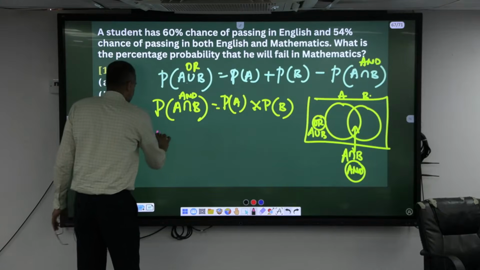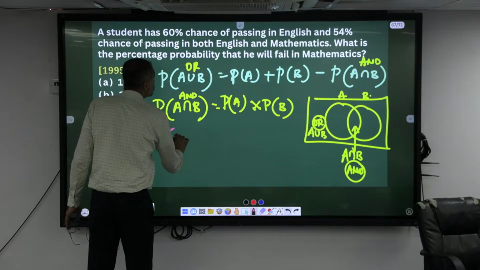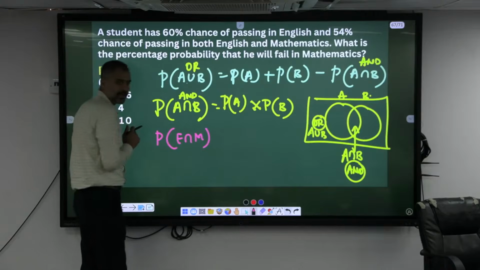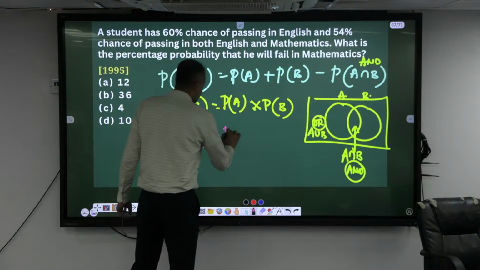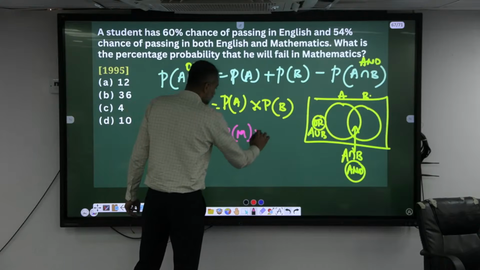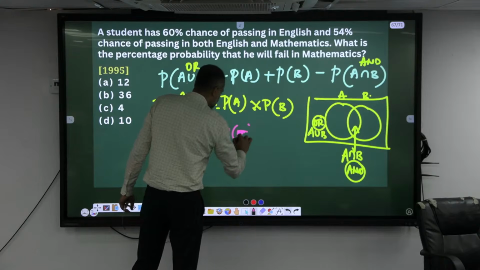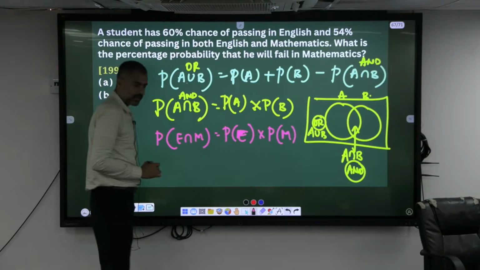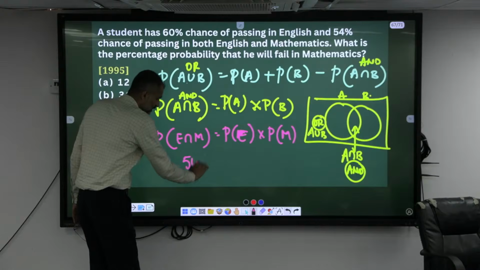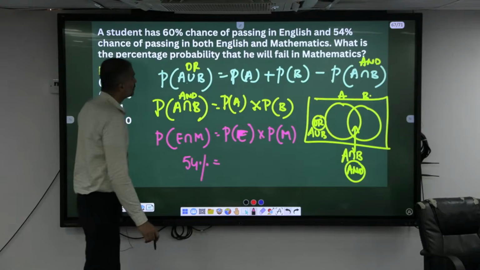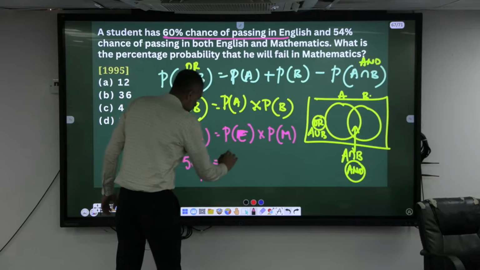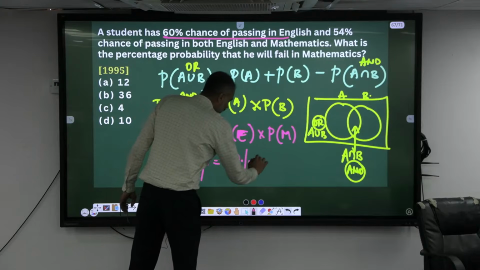So, probability of passing in both English and maths, and is probability of passing in English times probability of passing in maths. This is given as 54%. The chance of passing in English is 60%. Can I find out this one?